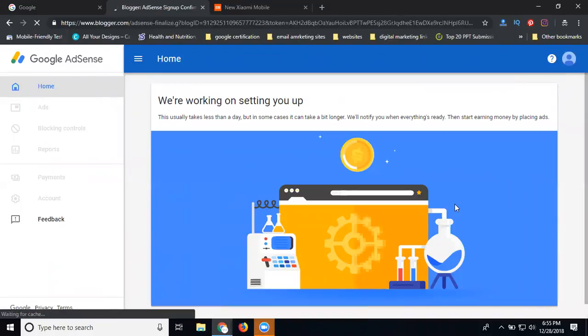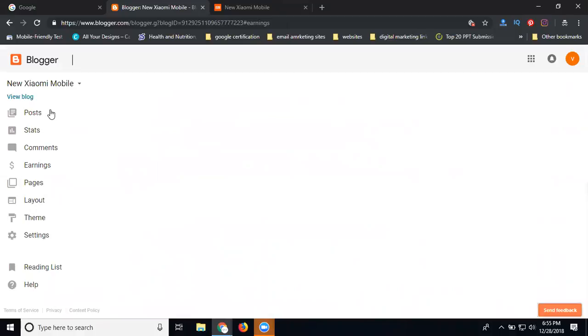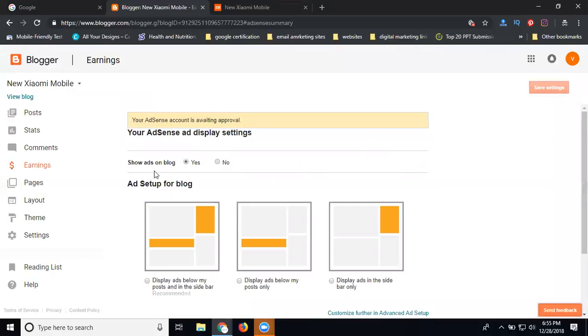So how much time does it take to set up your AdSense account? A fraction of time. Congratulations, your AdSense widget has been added to your blog template. Please continue to customize your AdSense settings. Click continue. Now ads will be there. Your AdSense account is waiting for approval. The approval time will be 7 days to 1 month.